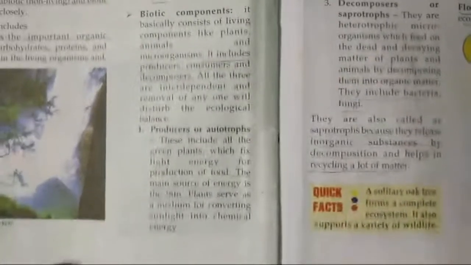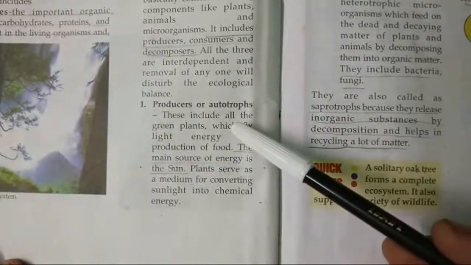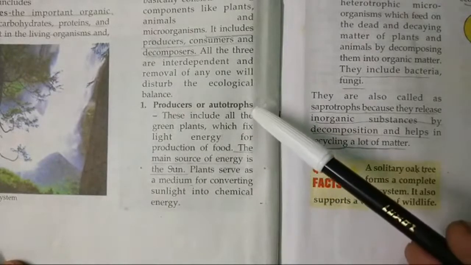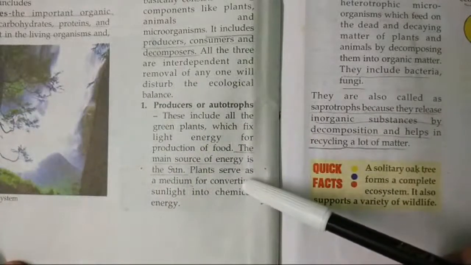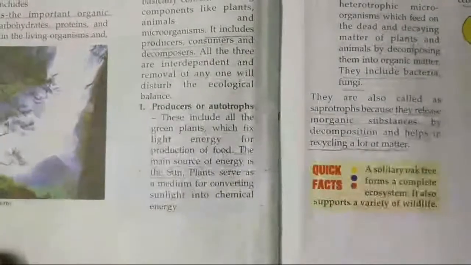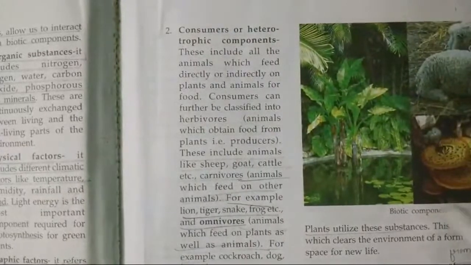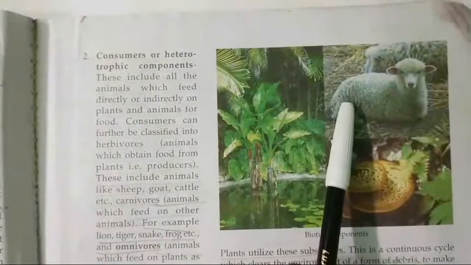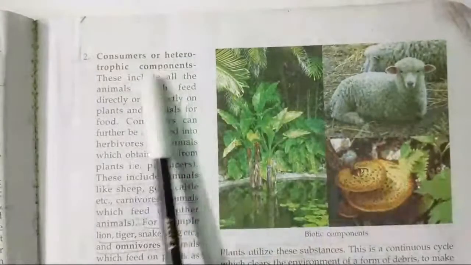So what are producers? In previous junior classes you have studied that producers are the organisms which can produce their food. Plants are the producers, also called autotrophs. They are the green plants. They produce food with the help of sunlight. The second type of components are the consumers. They are the organisms which consume the food. They are the animals.